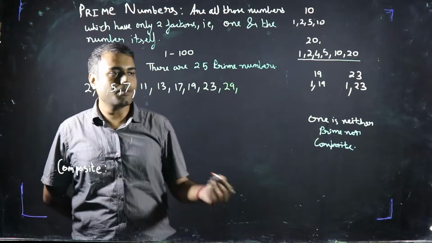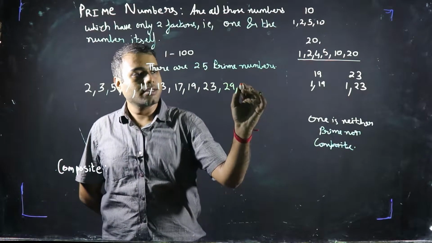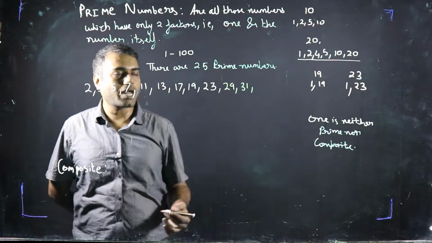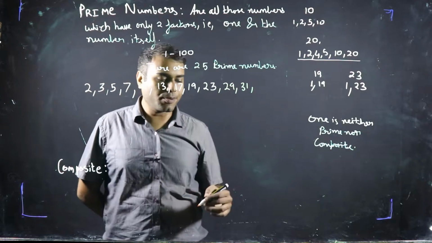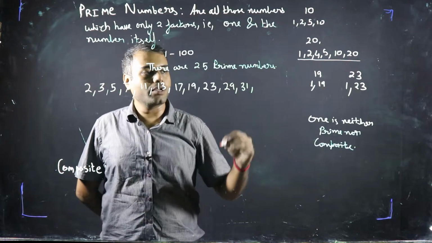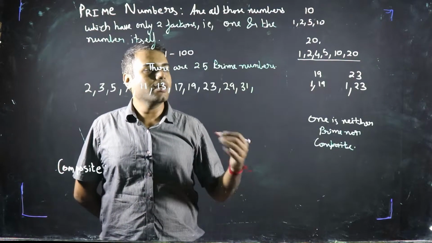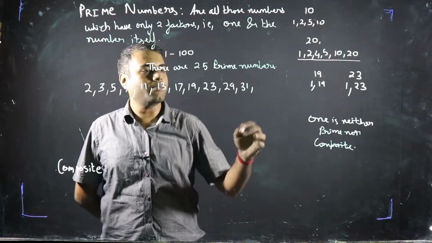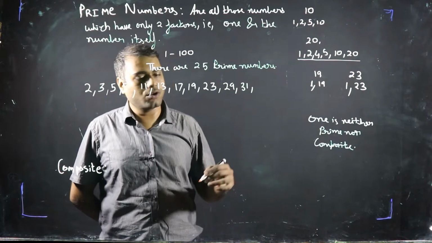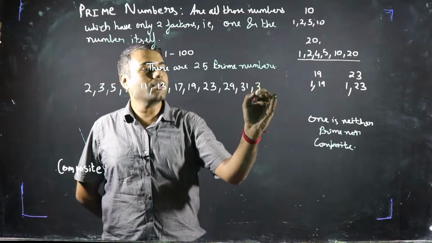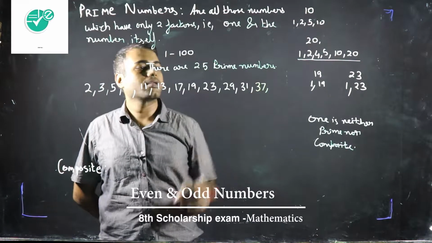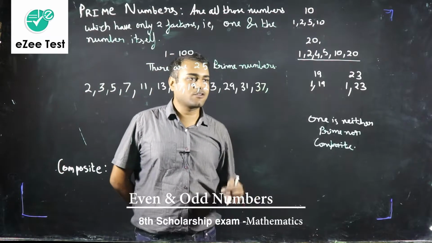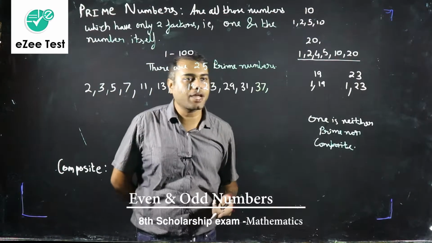30 even number, not prime. 31, yes, it is a prime number. 32 even, not a prime. 33, it is divisible by 3 and 11. 34, it is an even number, so not a prime. 35, it is divisible by 5 and 7, so not a prime. 36 is an even number, not a prime. 37, yes, it is a prime number. 38, no, even. 39, it is divisible by 3 and 13, not a prime.